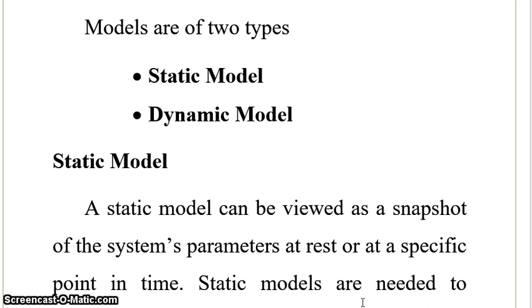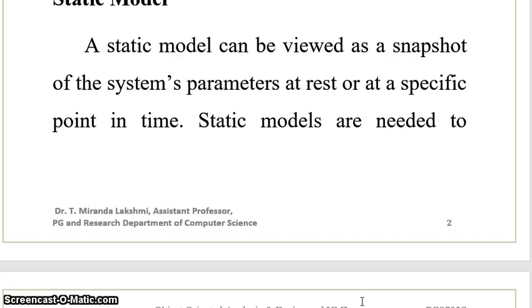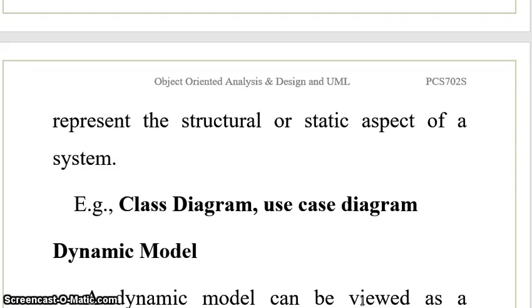A static model can be viewed as a snapshot of a system. For example, if you take a photo, how the system behaves during that particular time will be depicted in this static model. Some examples of static models are the class diagram and the use case diagram. The next is the dynamic model.